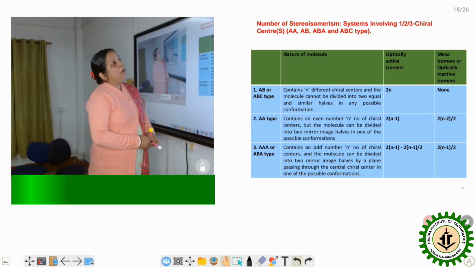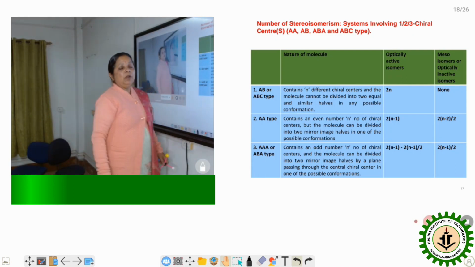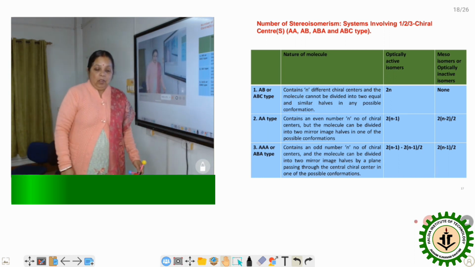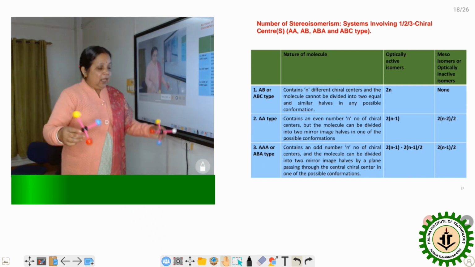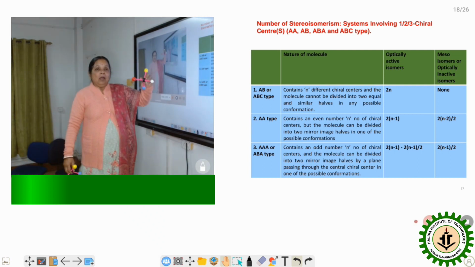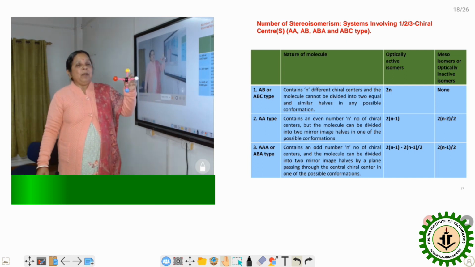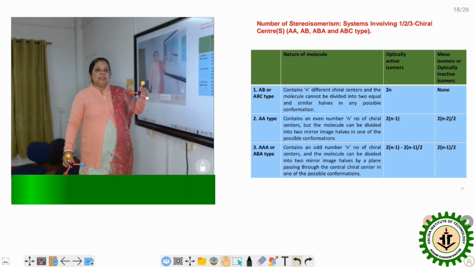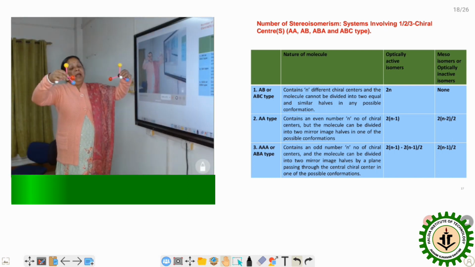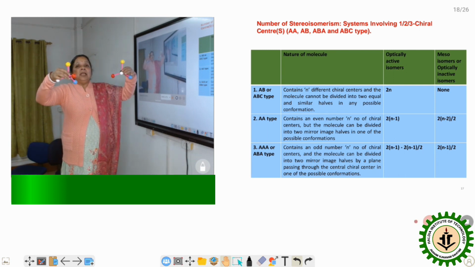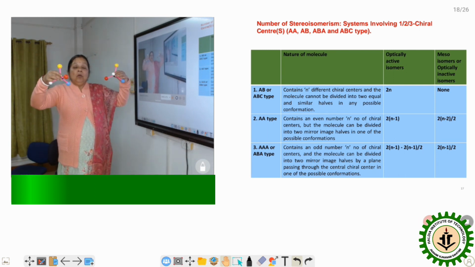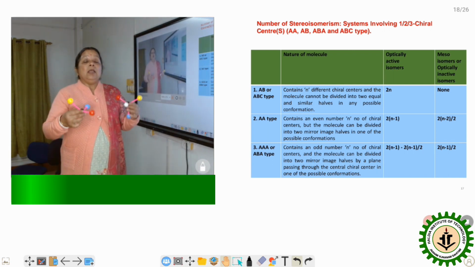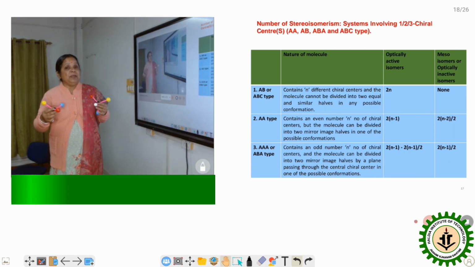Therefore the number of optically active isomers is equal to 2 to the power n, and the meso or inactive form is equal to 0. So this compound has only one chiral center. Here n is equal to 1, and 2 to the power n is 2 to the power 1, which is equal to 2. So this molecule generates these two isomers, and they are optically active isomers. No inactive isomer can be generated for these types of compound if the compound has no symmetry present.